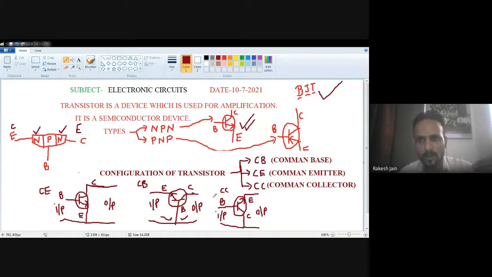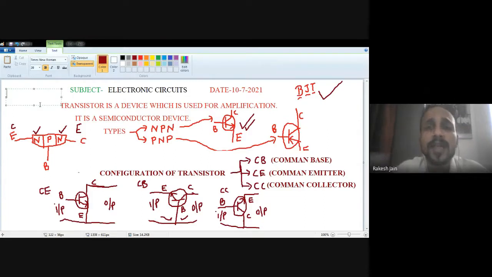One of the most important terms which I forgot to teach you previously is that a transistor is a device which is used for amplification. But what amplification? It is used to amplify the current. So it is a current amplification device. It is a current driven device. Remember this very important term. The transistor is a current driven device, because the output current is related to the input current such that the output current is an amplified version of the input current.